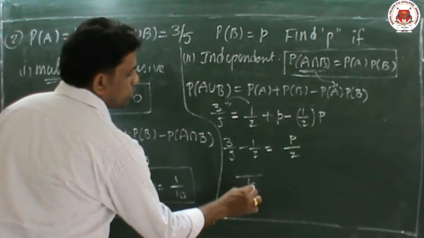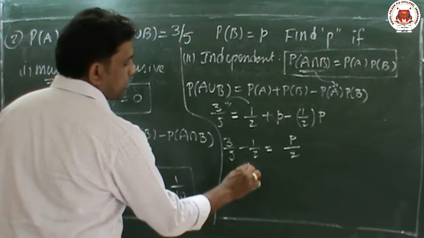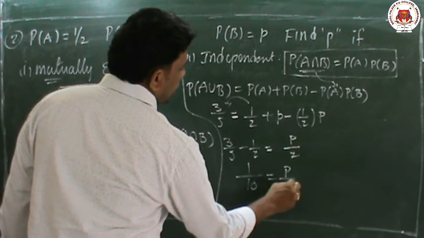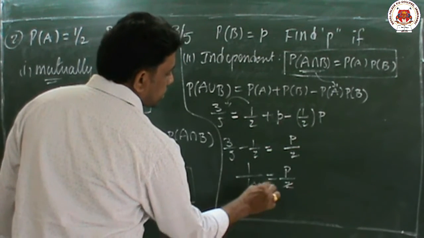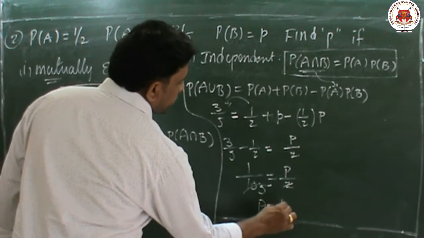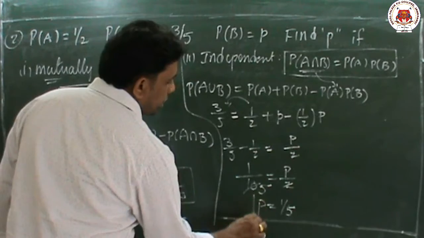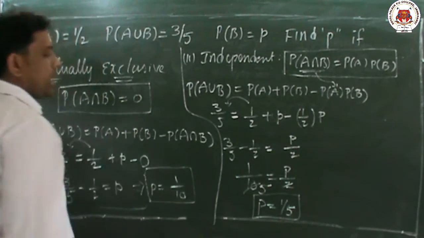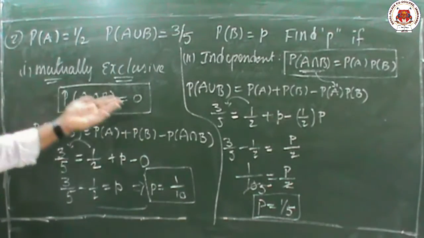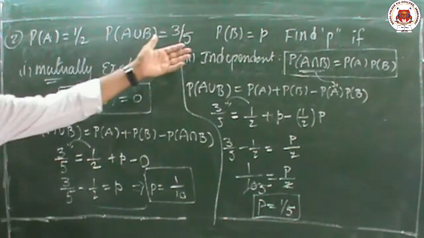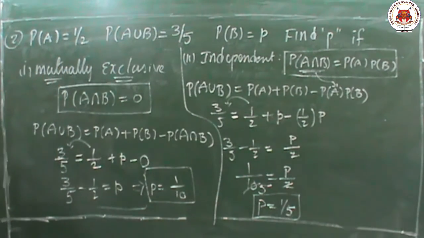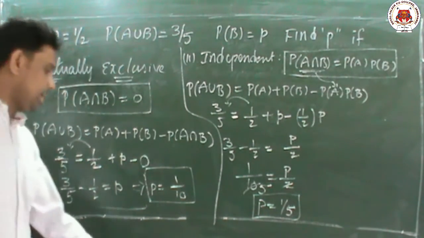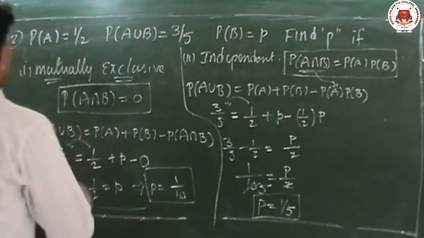Here also LCM is 10: 2 5s are 10, 2 3s are 6, minus 5 means 1 by 10. 1 by 10 equal to p by 2, 2 how many times cancel? 5 times. So what is the p value? The p value is 1 by 5. So for mutually exclusive the p value is 1 by 10, and for independent the p value is 1 by 5. This is the manner. In this method we will find the values.